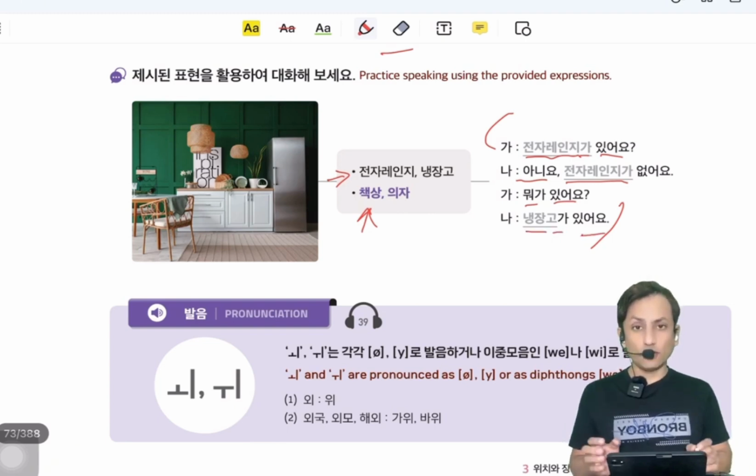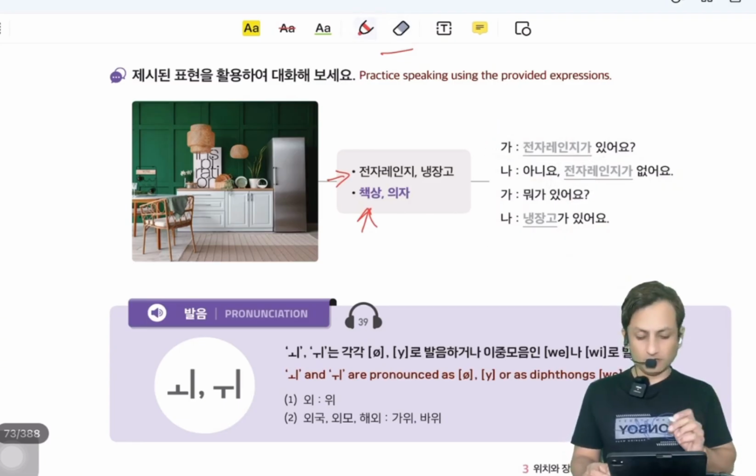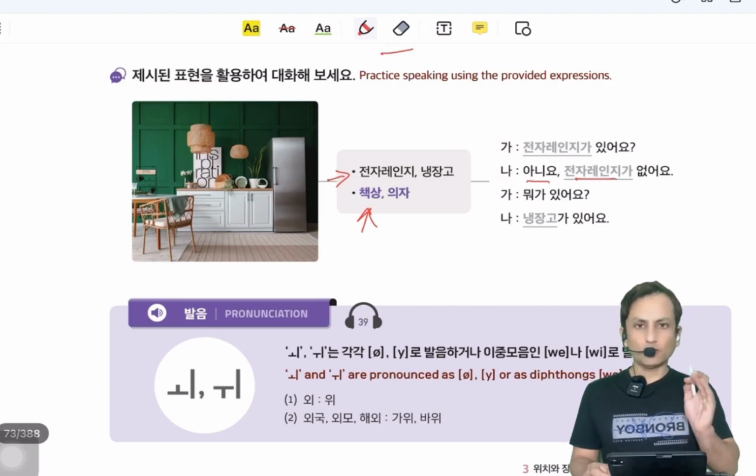냉장고가 있어요. There is a refrigerator. Now we are going to make our sentences like 책상. 책상 is ending with a consonant. We must add 이. 책상이 있어요. Is there a table? 아니요. 책상이 없어요. No, there is no table.